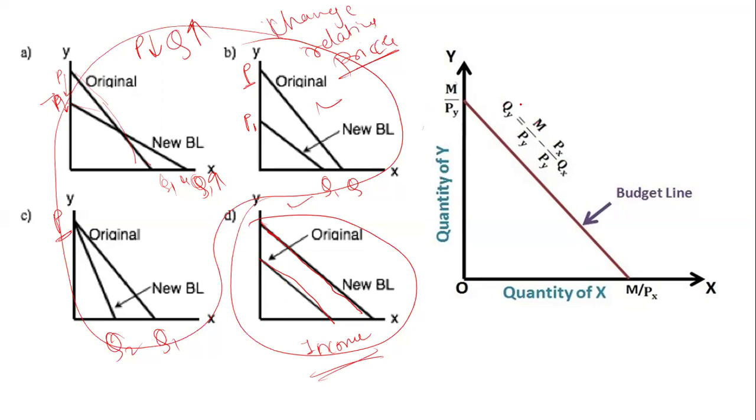And how do you make your equation like this? This is commodity X, and this is commodity Y. Marginal utility of Y divided by price of Y, equals marginal utility of X divided by price of X. So the formula: quantity of Y equals the marginal utility of commodity Y divided by the marginal utility of X, times the price of X divided by the price of Y, times the quantity of X. This is how you prepare your equation.